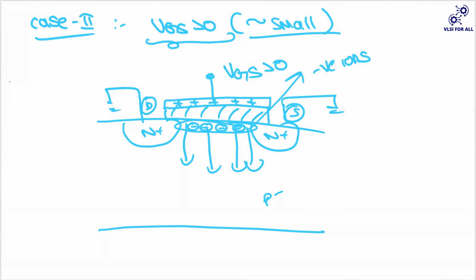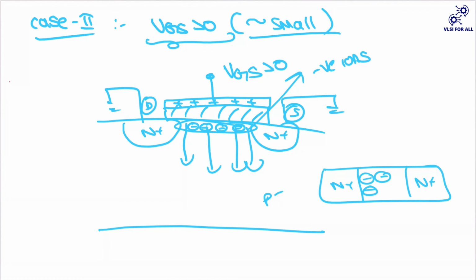So how does it look now? This is your N plus, your N plus, and your negative ions. But if you observe carefully, in the N plus region you're having electrons. You may say that my electron is a negative charge, and my drain and source are having that, and in between also I'm having negative ions. So there should be a current flow, right?